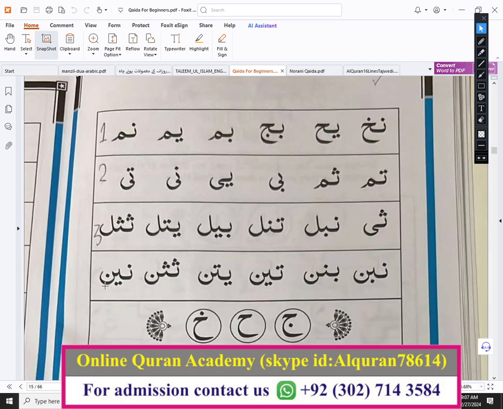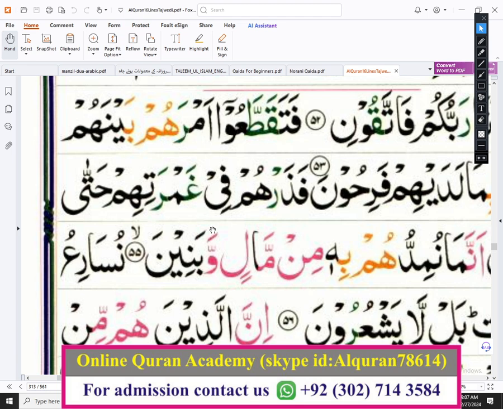This is a lesson for practice. You can practice in this page. You can practice in the Holy Quran. Anywhere you can find these letters, like ba, 1 dot down, noon, 1 dot up, and ya, 2 dots down, ta, 2 dots up. Like this you can easily find letters and you can cover them. Please must practice, must watch this video 2-3 times. It will be very helpful for you.